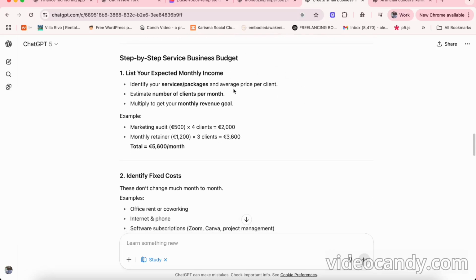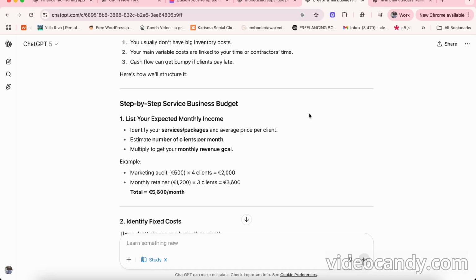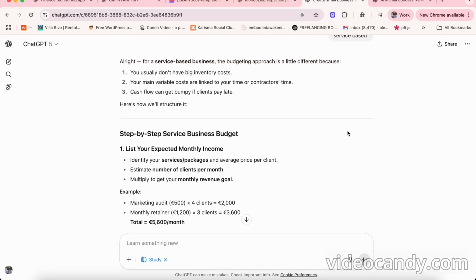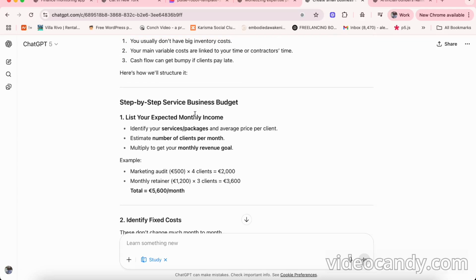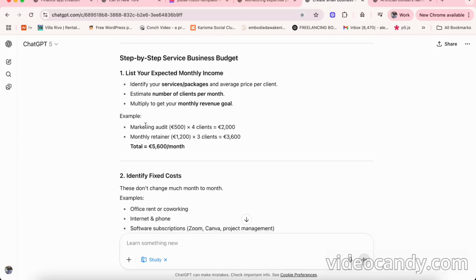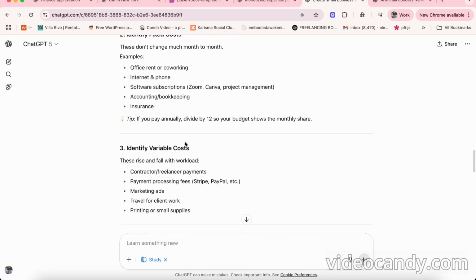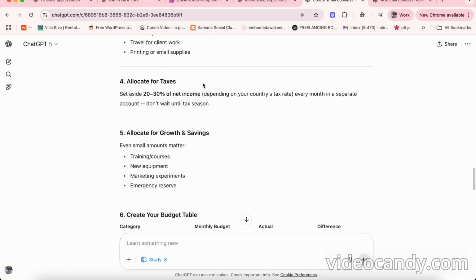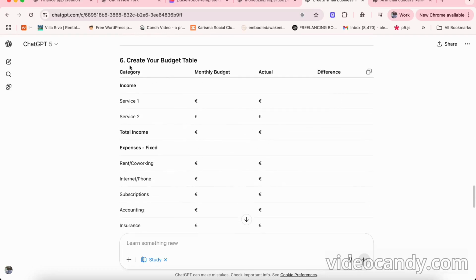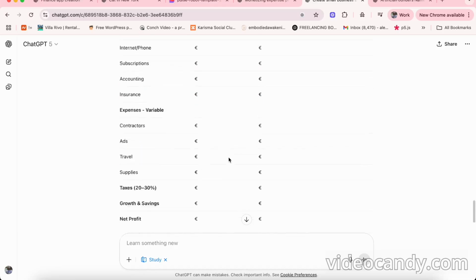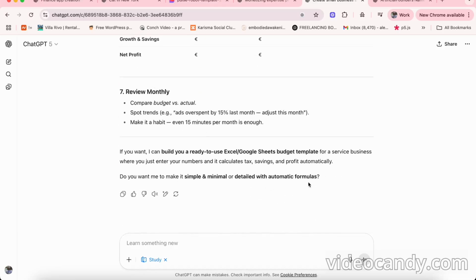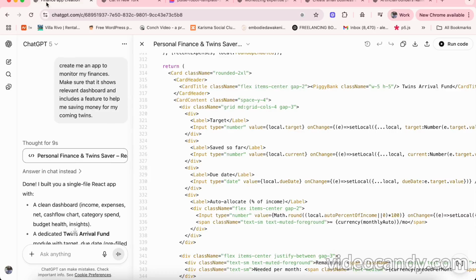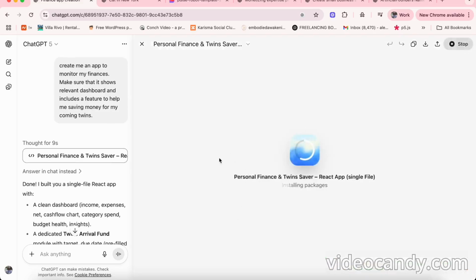So what happens is that the responses that we get are structured in a teacher way. So pretty much ChatGPT is teaching back to us the topic that we want to learn about, yes. So we have examples, for example, sorry for the wordplay, you know, it's very cool. It tells us how to create our budget table. It's really interesting, really interesting. Okay, so what happened to our finance app?